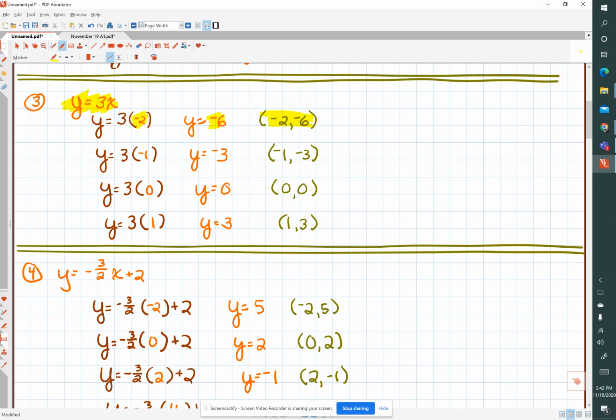When x is -1, y is -3, so -1, -3 is our next set of ordered pairs. When x is 0, y is also 0, so the origin 0, 0 is part of our graph. And when x is 1, y is 3, so the ordered pair 1, 3 will be part of our solution set.